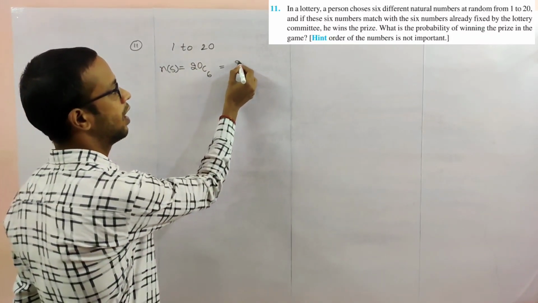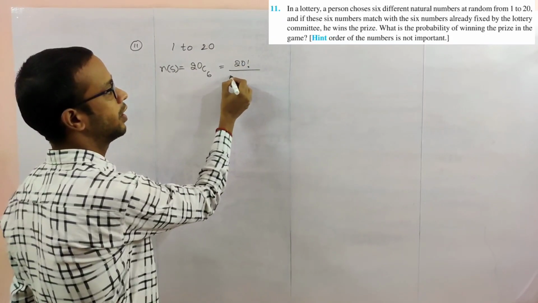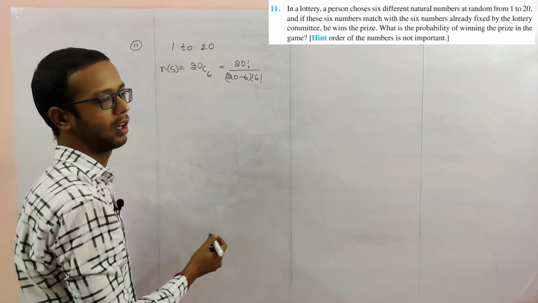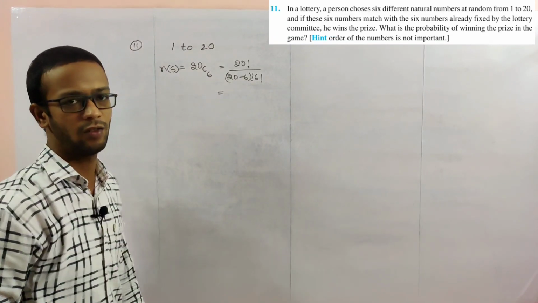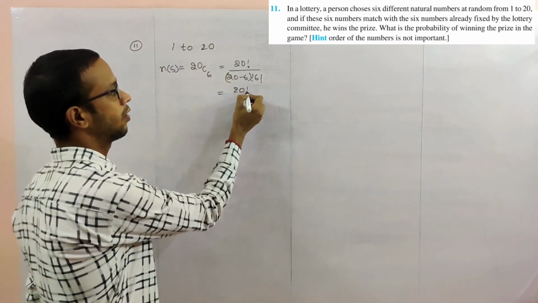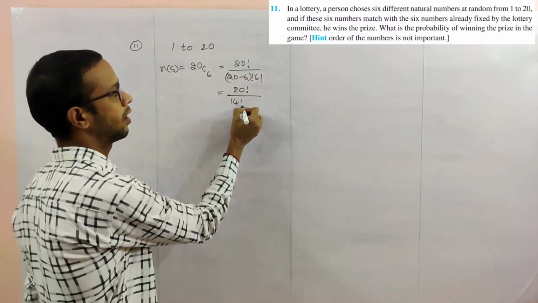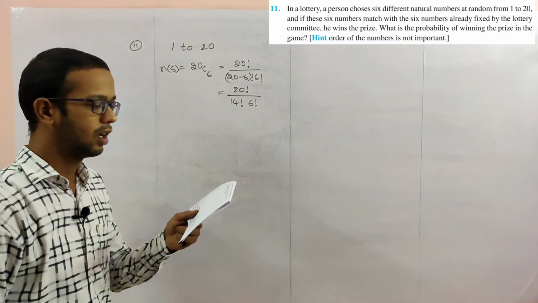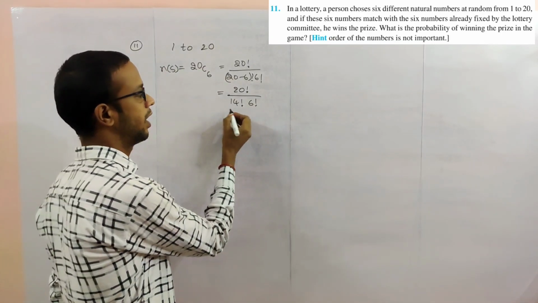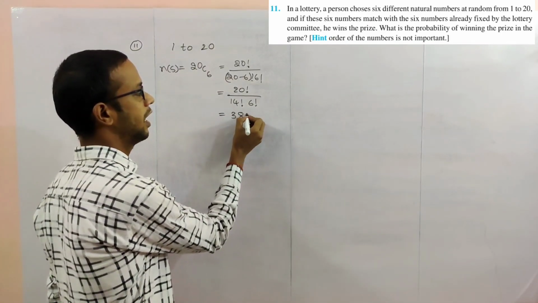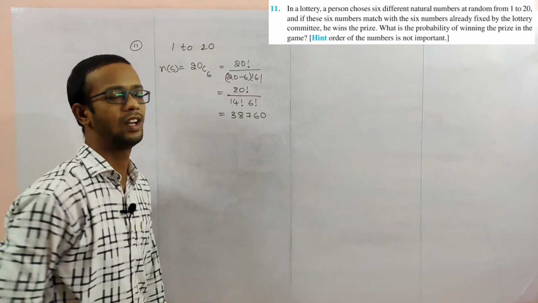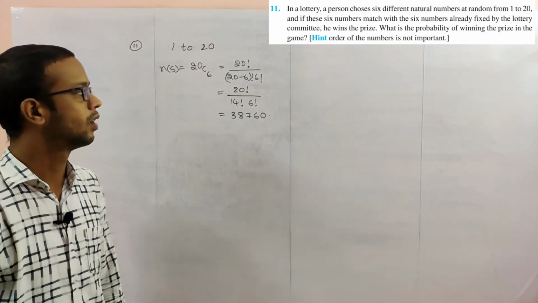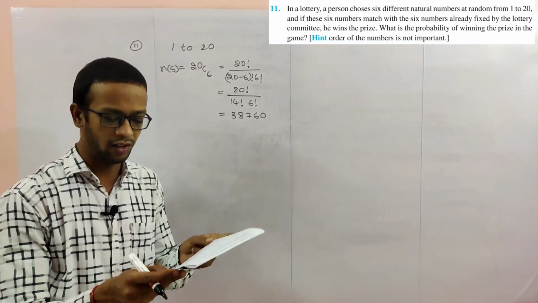We have the formula 20 factorial divided by 20 minus 6 factorial into 6 factorial, which is 20 factorial divided by 14 factorial into 6 factorial. If you simplify this, you will get the answer 38760. Directly I am writing here 38760.